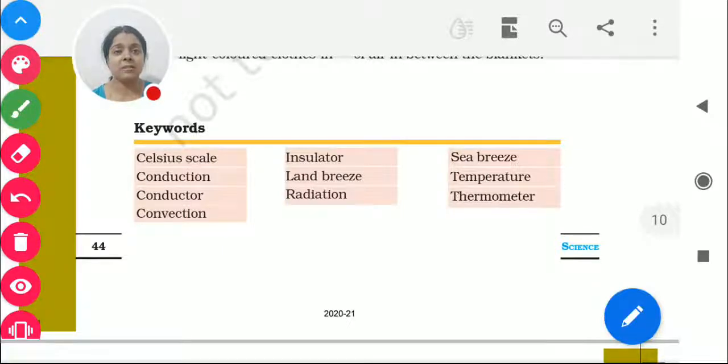Conduction means what? Conduction is the process through which the item is being heated up. Conductor means something which is a good conductor of heat, which absorbs the heat. So we can have conductors like aluminium and iron, because it becomes hot. Then comes insulator. An insulator is not a good conductor of heat. The example we have is wood.